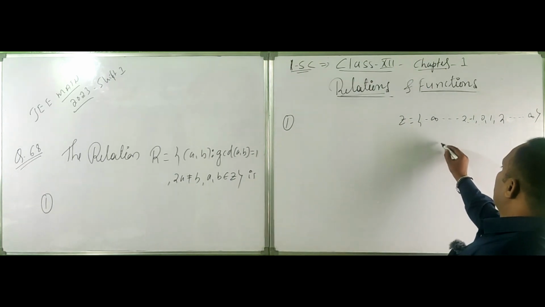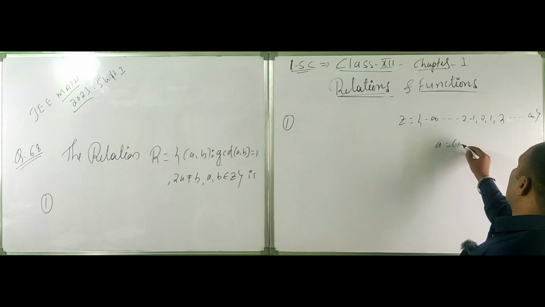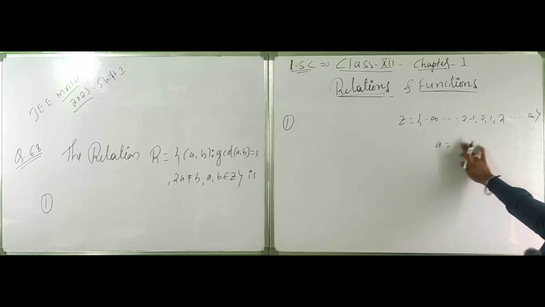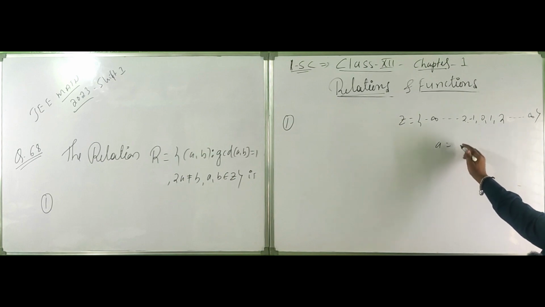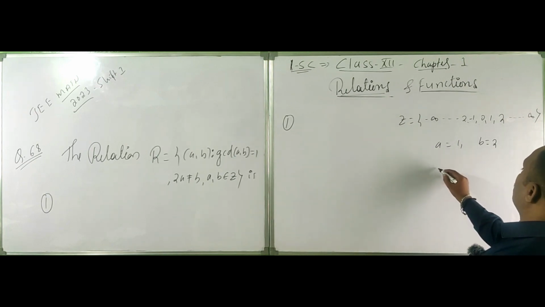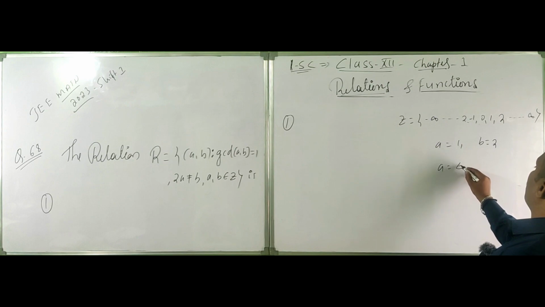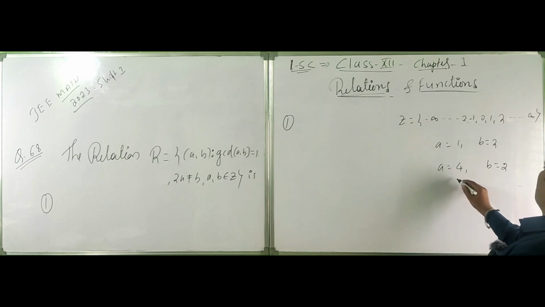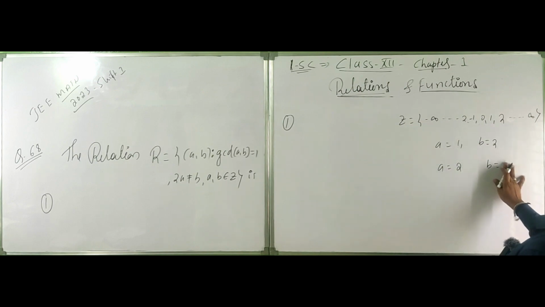Should I take values like 1 and 2? Okay, a equal to 1 and b equal to 2. Or a equal to 4 and b equal to 2, because 2a... a equal to 2 and b equal to 4.